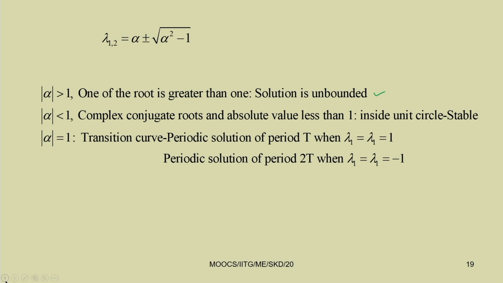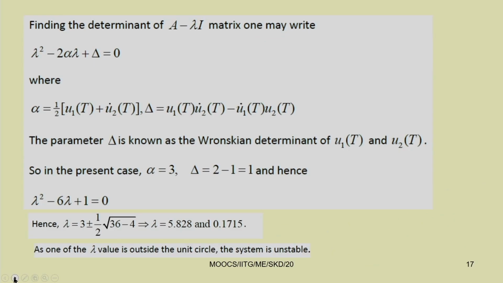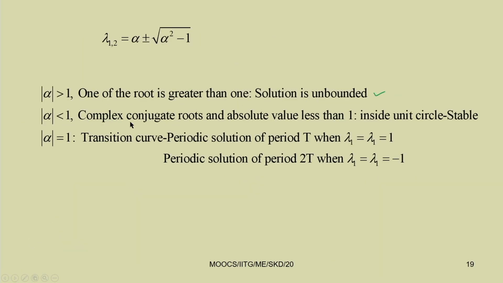Let us see if alpha is less than 1. So if it is less than 1, this alpha square minus 1 is negative. So we have an imaginary term here, a complex number, complex conjugate. So if alpha is less than 1, we have complex conjugate roots, but the absolute value is less than 1. So here the absolute value will be less than 1, so it will lie inside the unit circle. So the system will be stable, or the periodic solution will be stable.